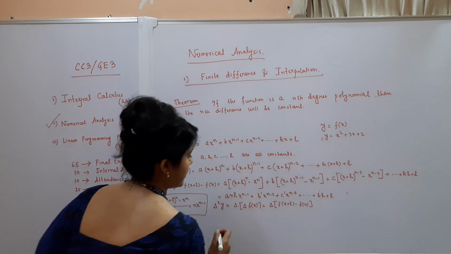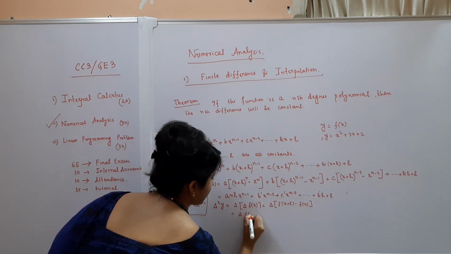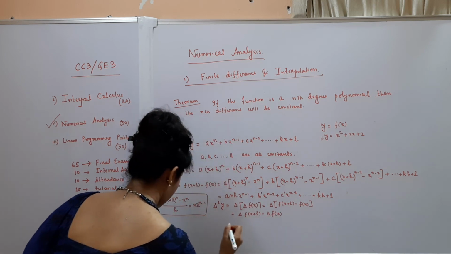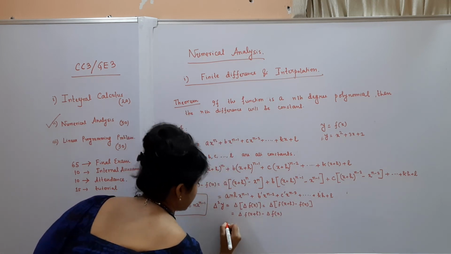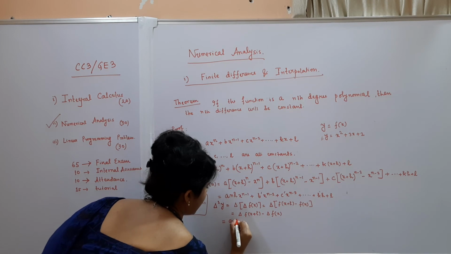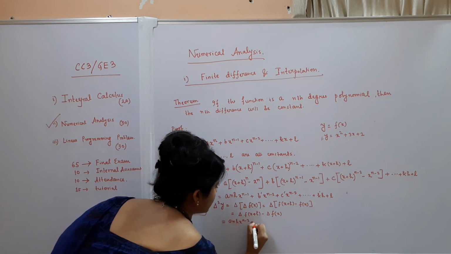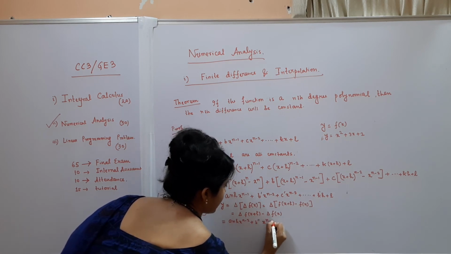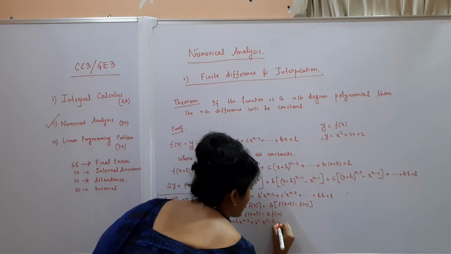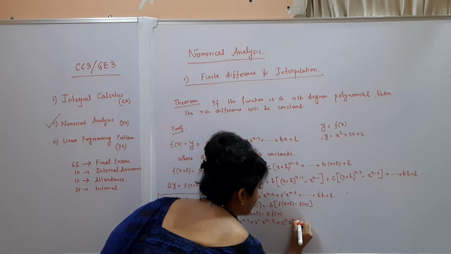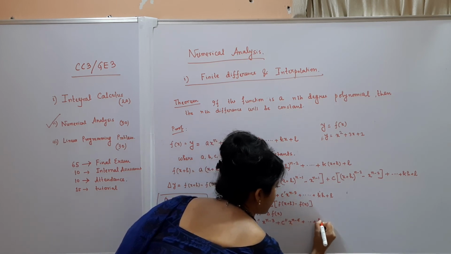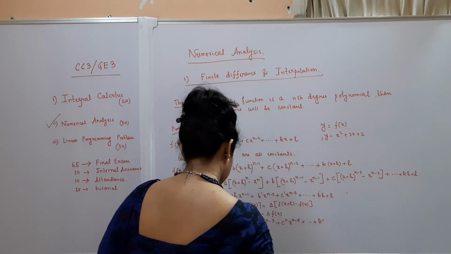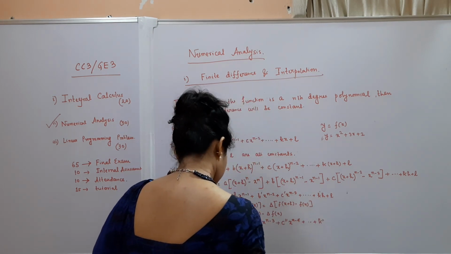So that will be delta of f of x plus h minus delta of f of x. And the final expression will be like that: a n (n minus 1) h squared x to the power n minus 2, plus b double dash x to the power n minus 3 plus c double dash x to the power n minus 4 plus k double dash.